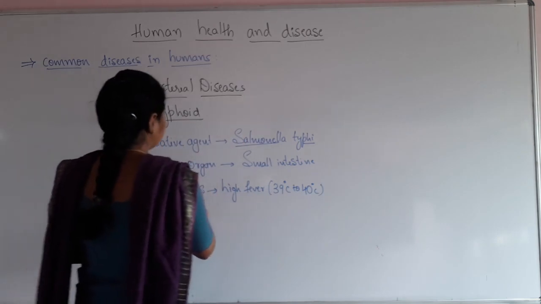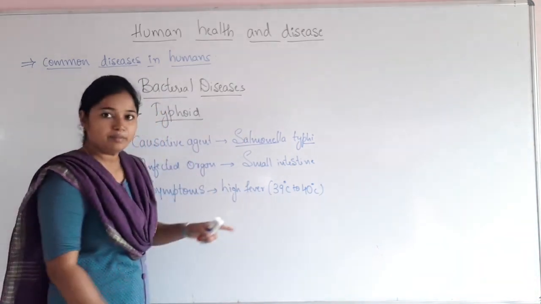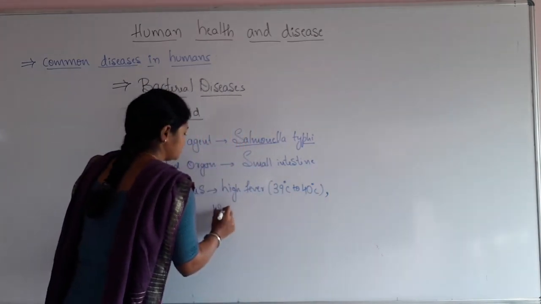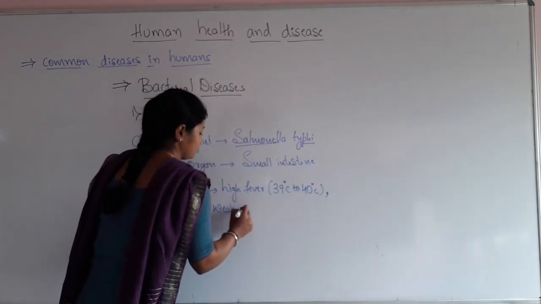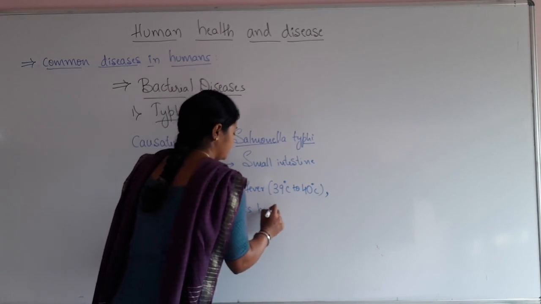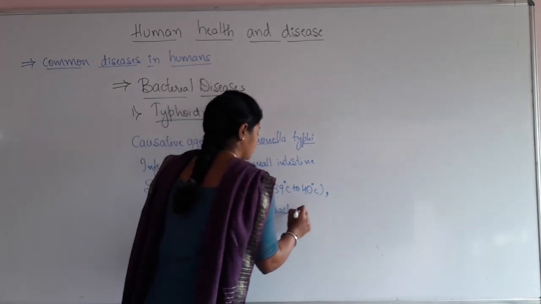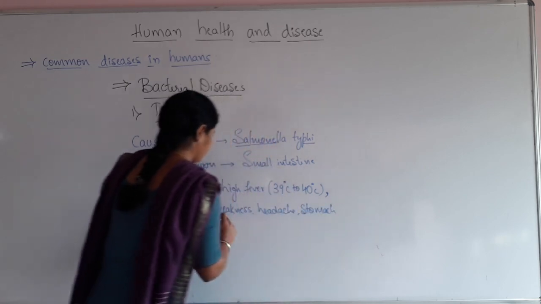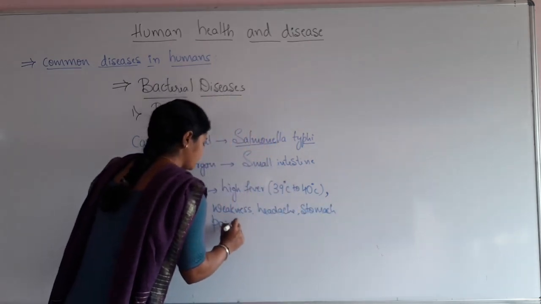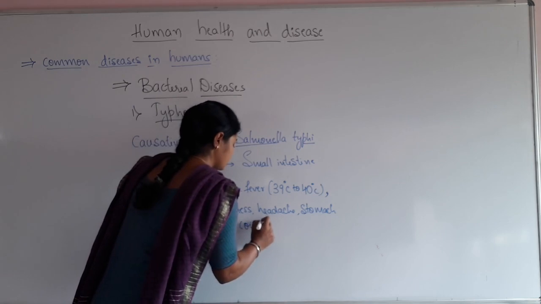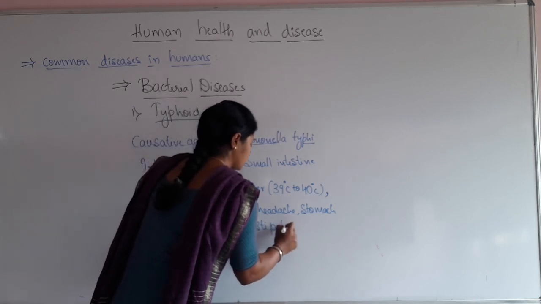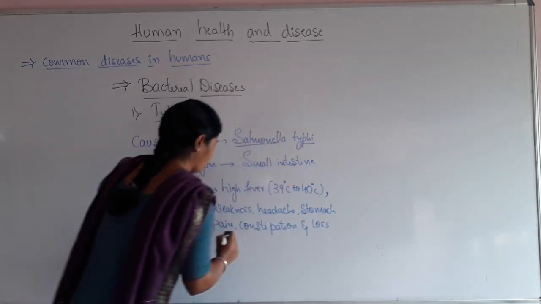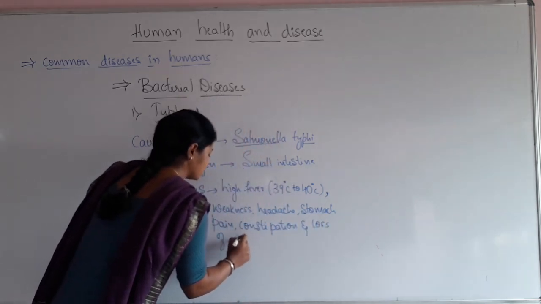So the symptoms are mainly high fever, then weakness, headache, stomach pain, constipation, and loss of appetite.